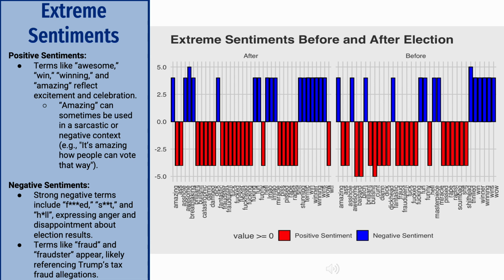But the sentiment scoring scored it as a positive word. So the chart I created obviously shows the positive and negative sentiments along the same line, but you do have to look at the actual word itself and consider it in its context.